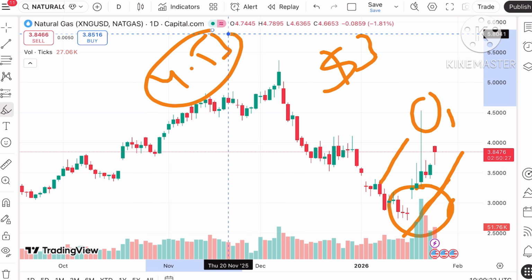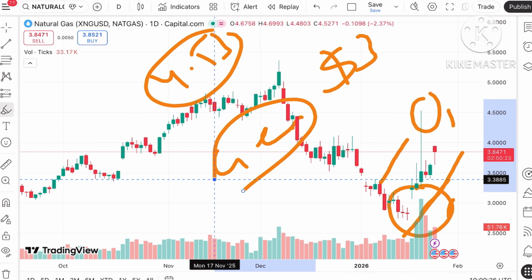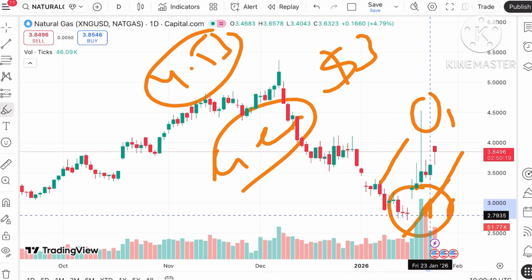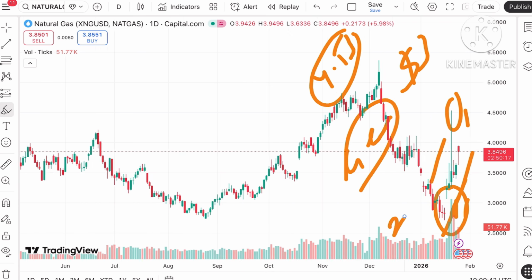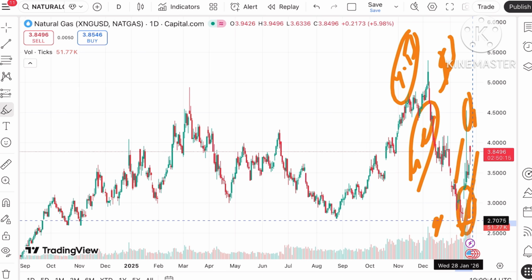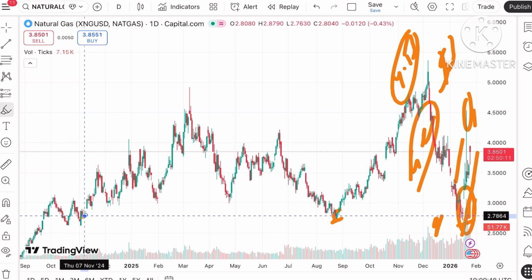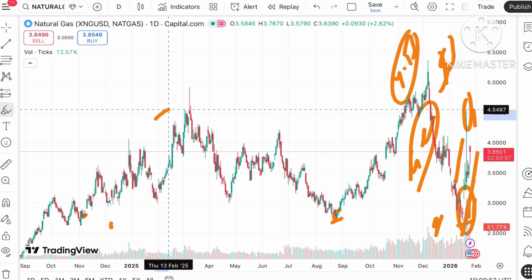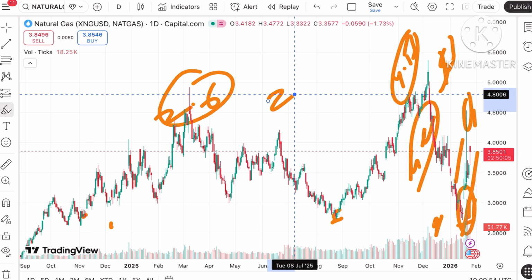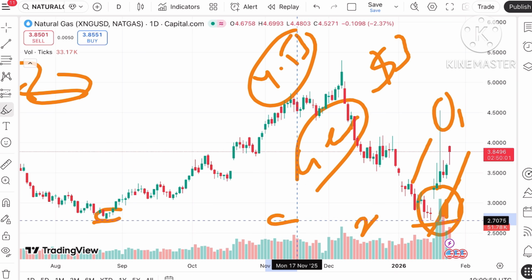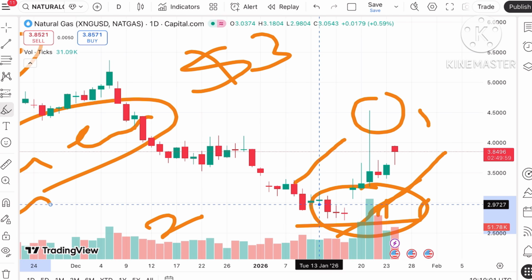Why did this happen? Three things are important at this level. First, the Greenland issue was there. Second, when the price was around 2.8, as soon as the price started going below this level, there was a higher chance that it could go further down, because all these levels were weak. A level of 2.6 is weak, 2.8 is weak. So in order to trap all these sellers, the price made a sharp rise.